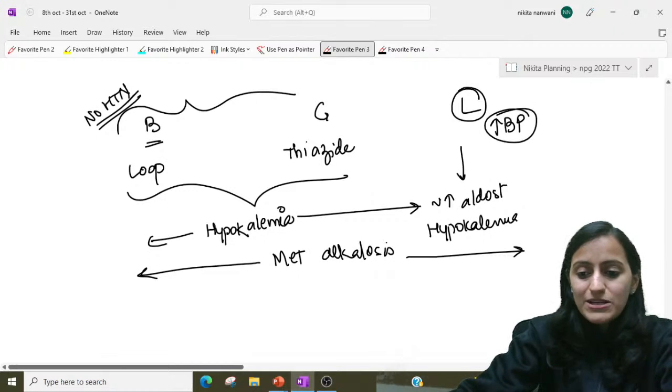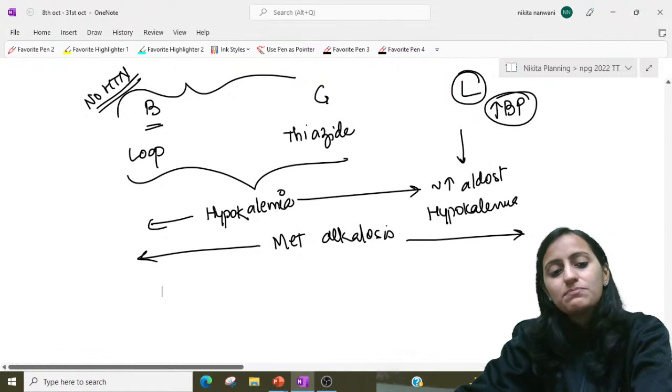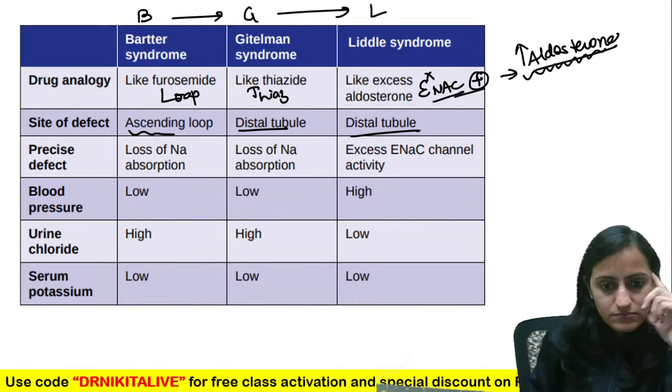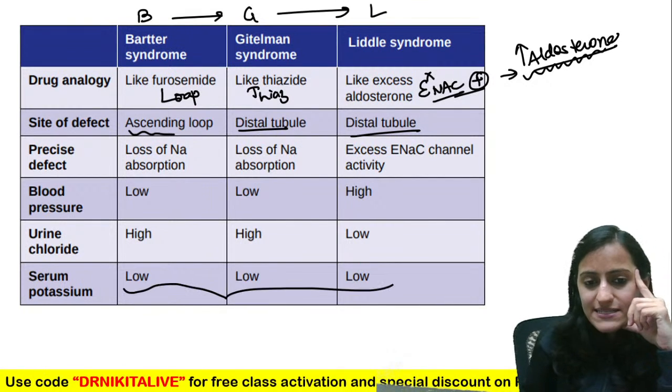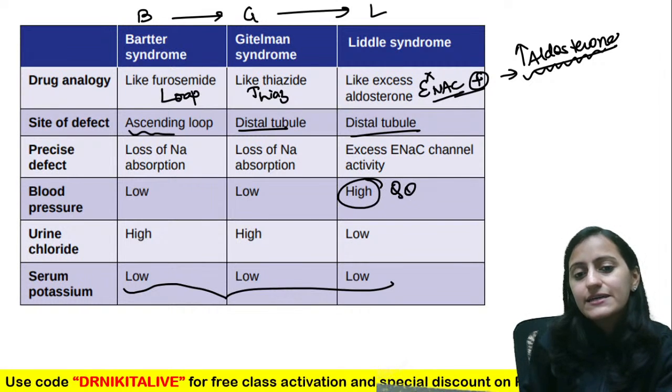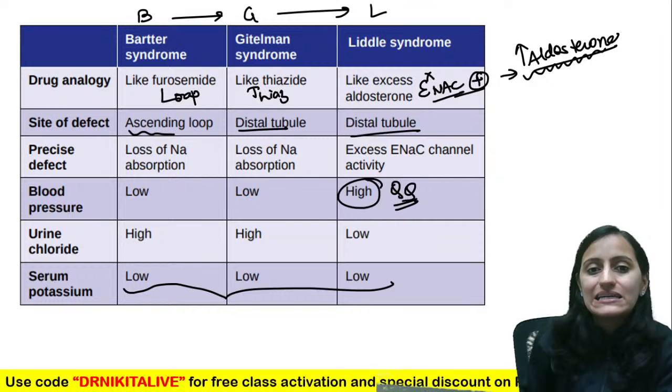Okay. Now coming to the next differentiating point between Bartter's, Gitelman's and Liddle's. Let me show you the table. So here, did everyone understand that serum potassium will be low in all, right? Blood pressure will be high only in Liddle's. Okay, blood pressure will be high only in Liddle's.